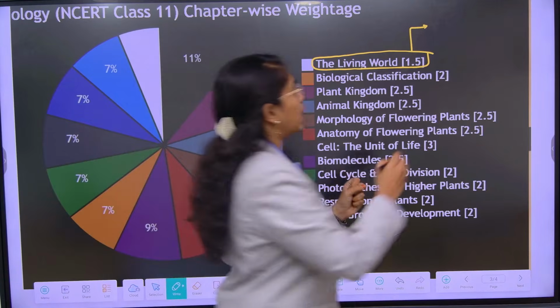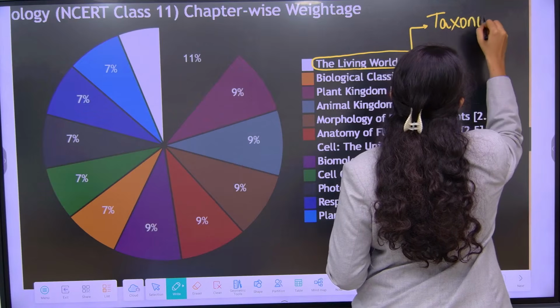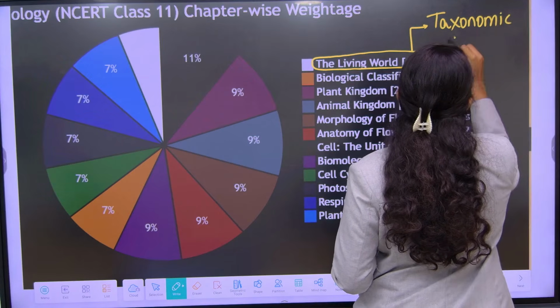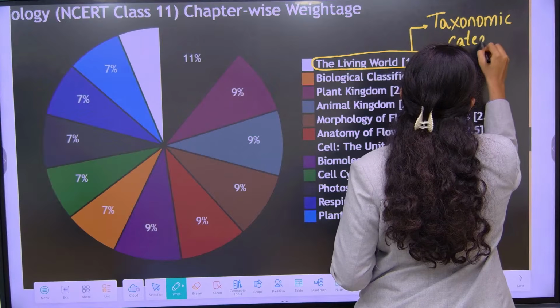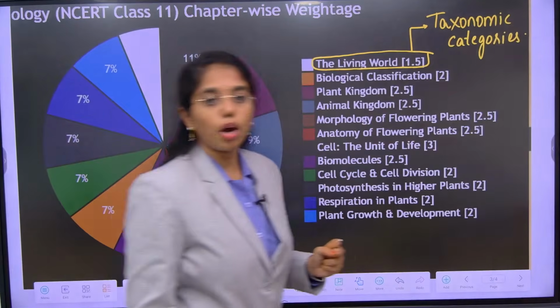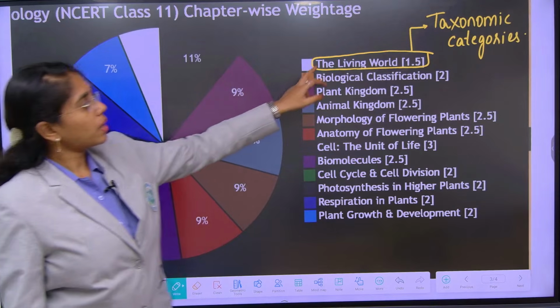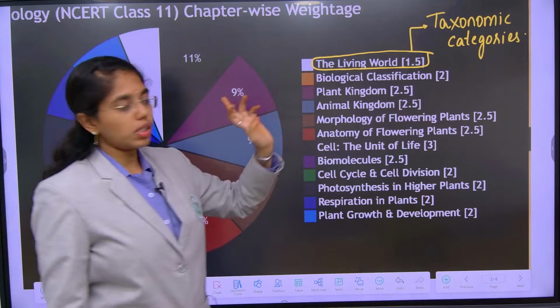Most important highlighted concept is taxonomic categories, all the 7 obligate taxonomic categories and subcategories we have. That is the major hotspot of this chapter.